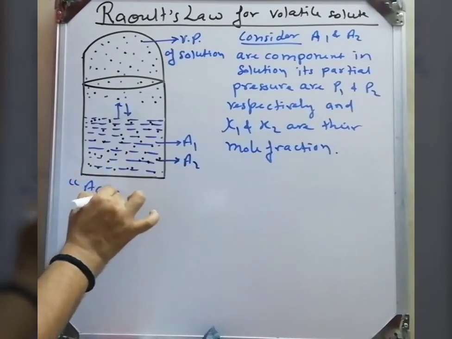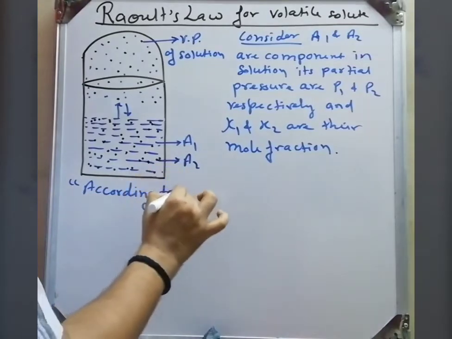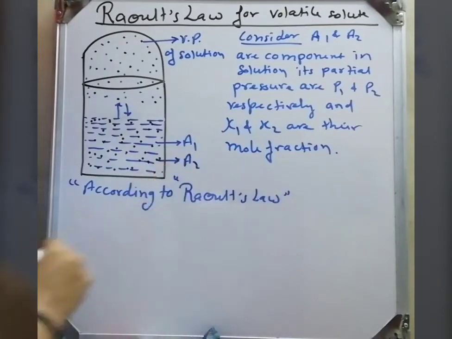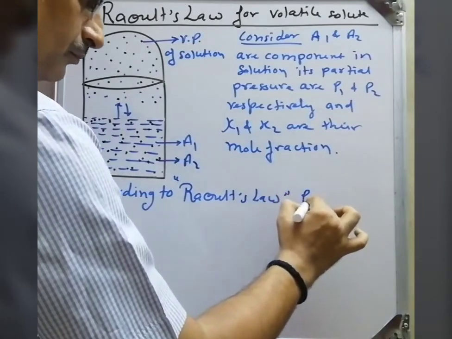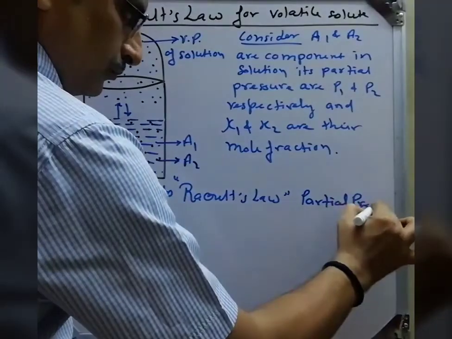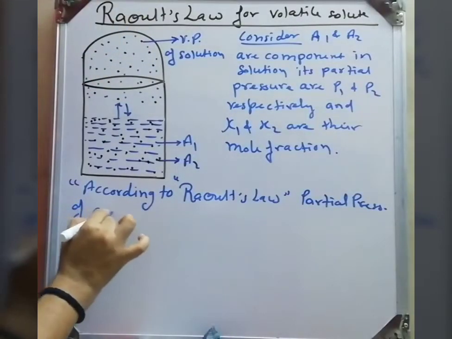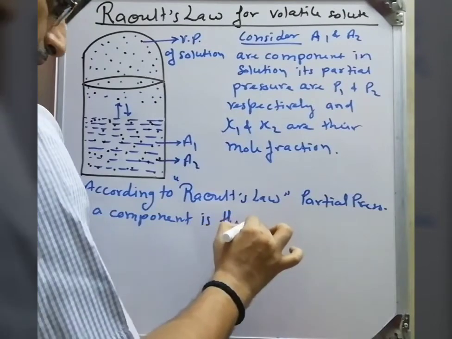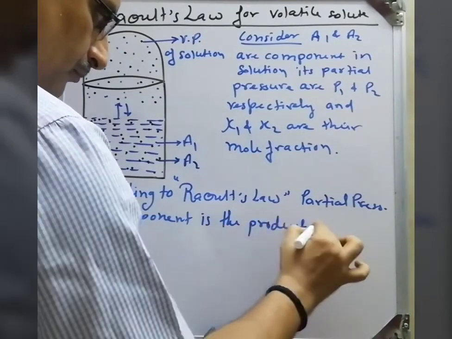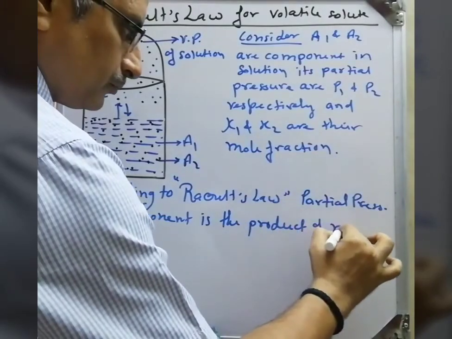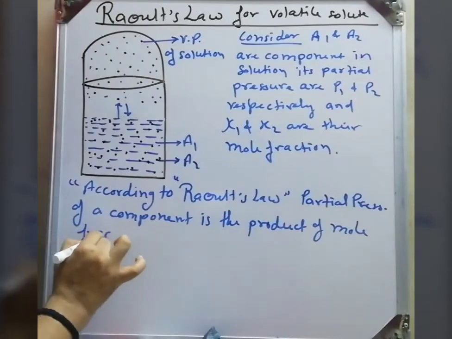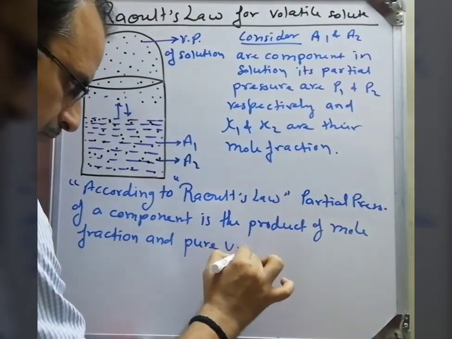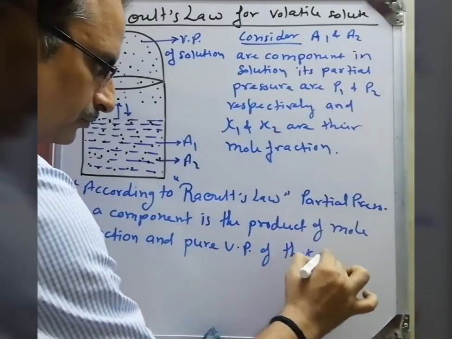So according to Raoult's law, important statement: partial pressure of a component in solution is the product of mole fraction and pure vapor pressure of that component.